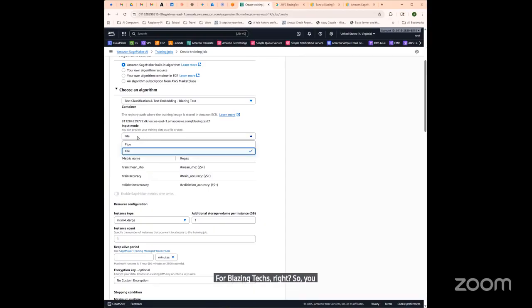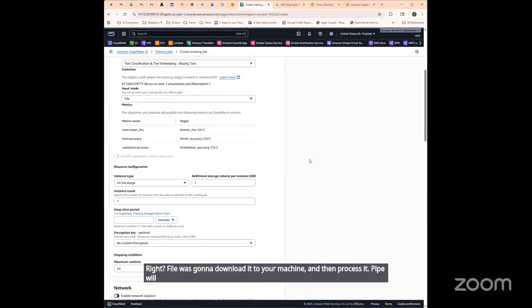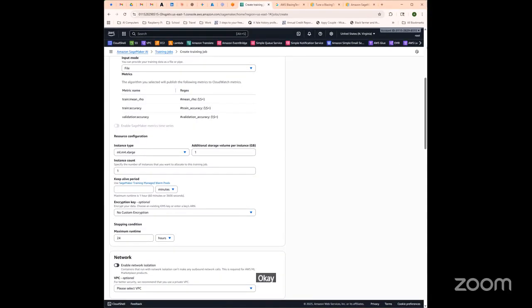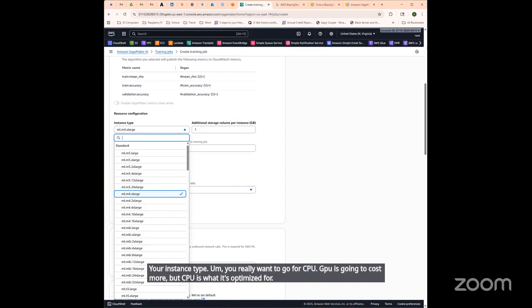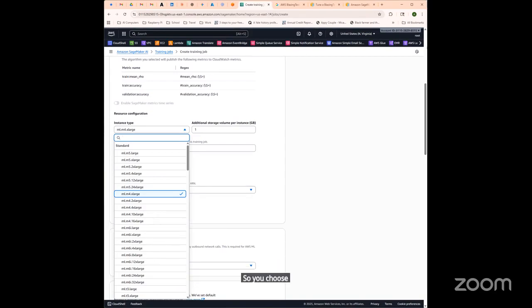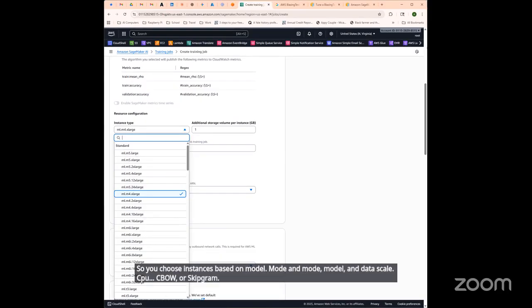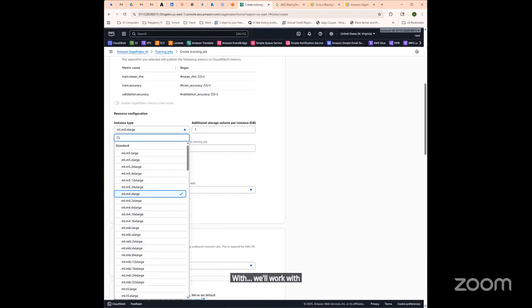So you see the file or pipe method, right? File is going to download it to your machine and then process it. Pipe will go straight from S3 in there, okay? Next, you're going to select your instance type. You really want to go for CPU. GPU is going to cost more, but CPU is what it's optimized for. So you choose instances based on mode, model, and data scale. CPU, CBOW or skipgram will work with word2vec with small data sets.